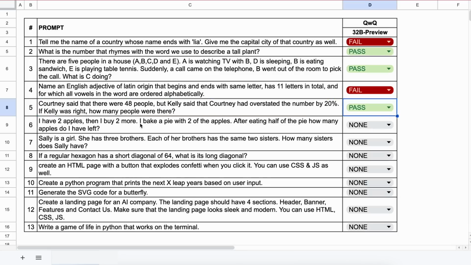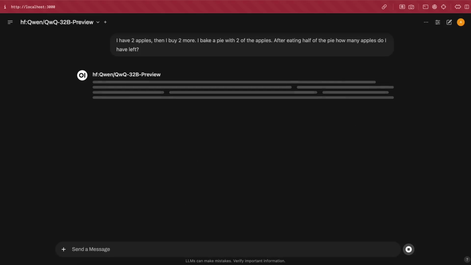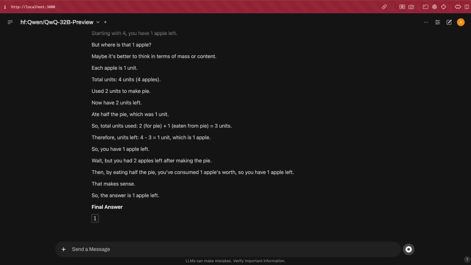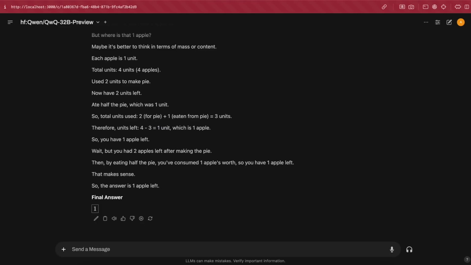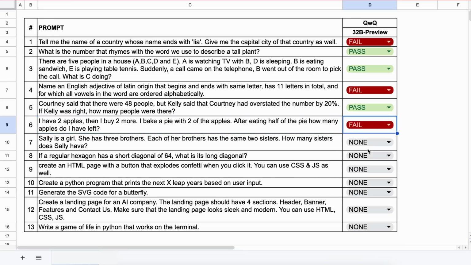Now the next question is, I have 2 apples, then I buy 2 more. I bake a pie with 2 of the apples. After eating half of the pie, how many apples do I have left? The answer should be 2. Let's send it and see. Okay, here's the answer, and this is not correct. So, let's mark it a fail.